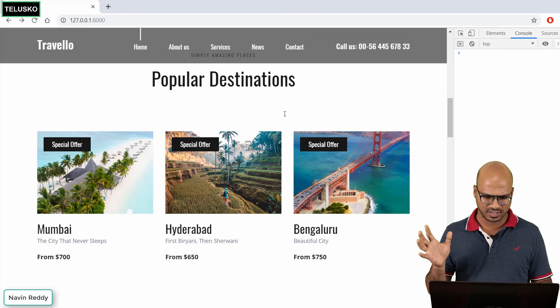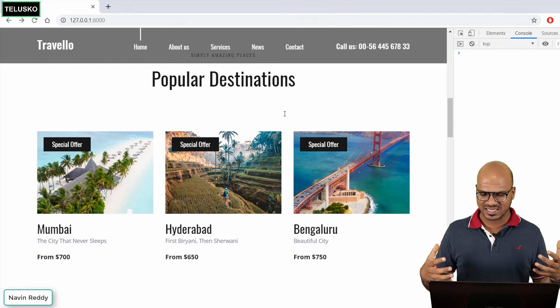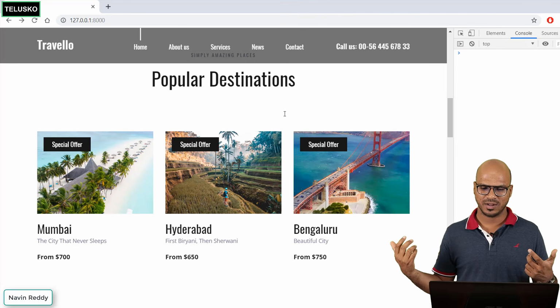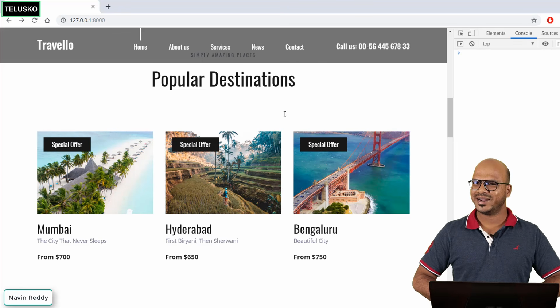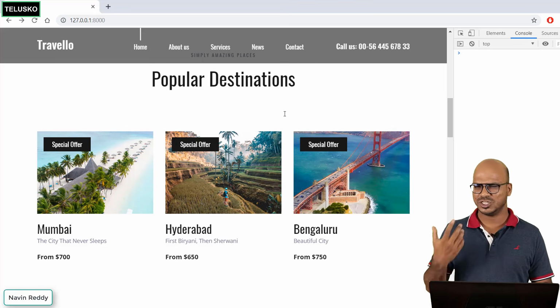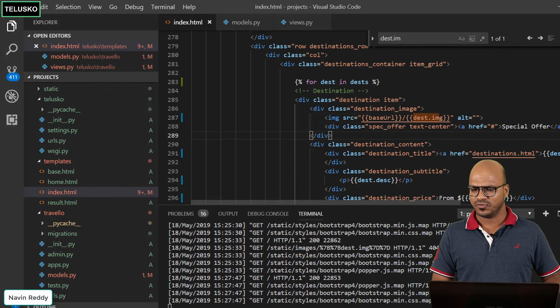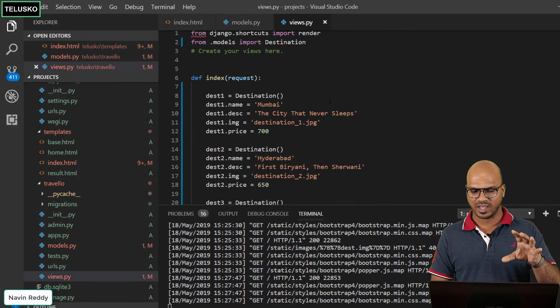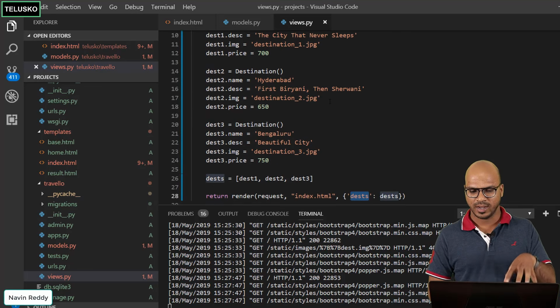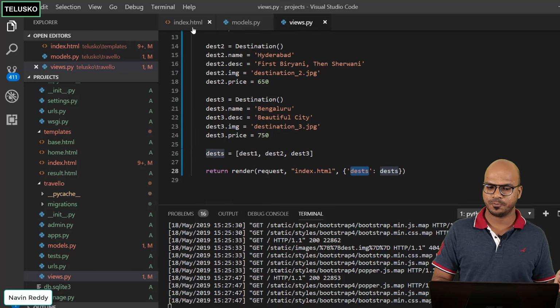Do we have to change something here? Everything looks good. You can pass this data from a database now. But how? We have not done anything with a database at this point. So let's do that in the next video. But just for a quick recap, what we have done is we are passing the data from the Python code. You can see we are hard coding everything in the Python code, and we are passing it to the HTML to print it.